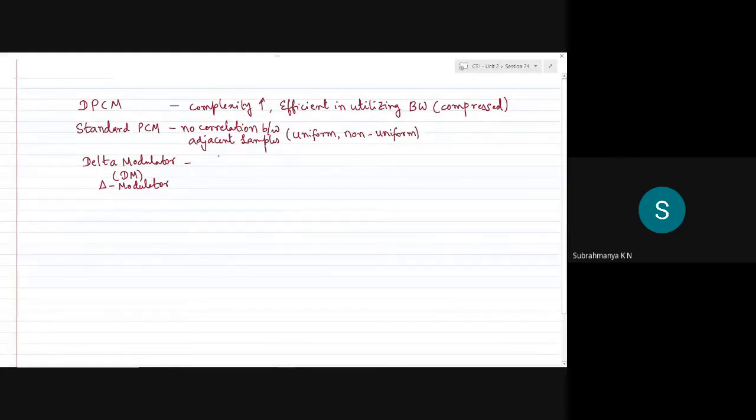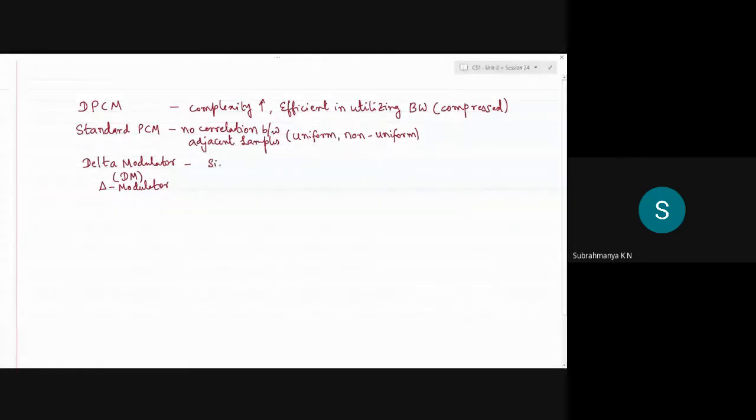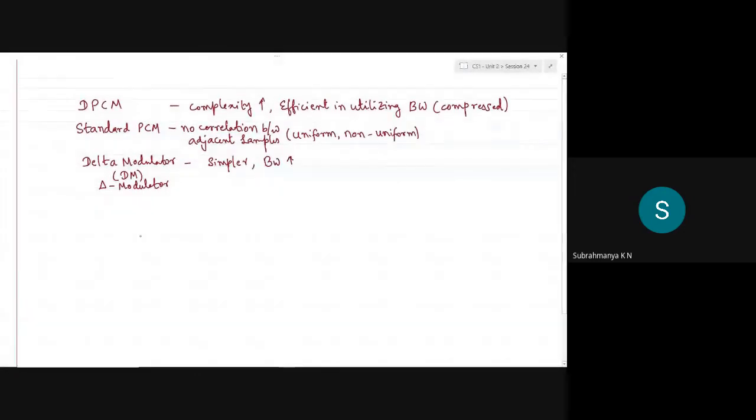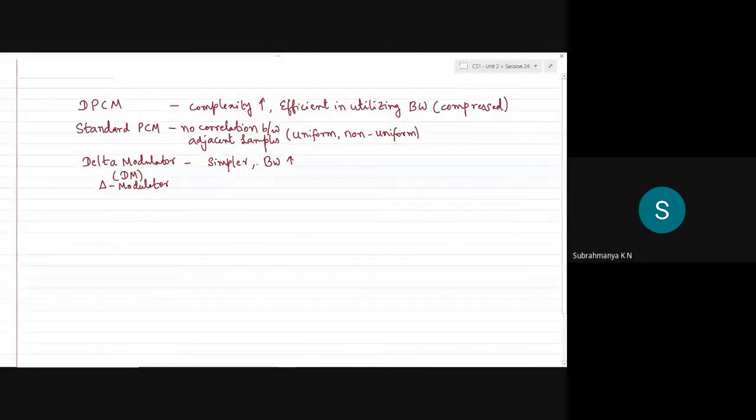This was simpler than these two systems, and bandwidth is increased by intentionally oversampling the original message signal. The message signal is sampled at a much higher rate than the Nyquist rate itself, and hence we'll have more samples, and hence more bits are required to represent the samples.